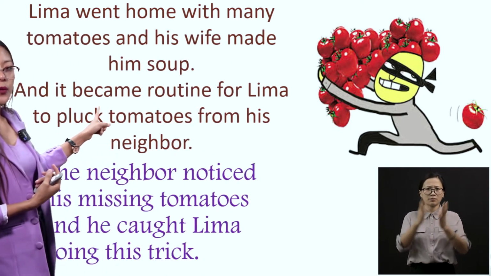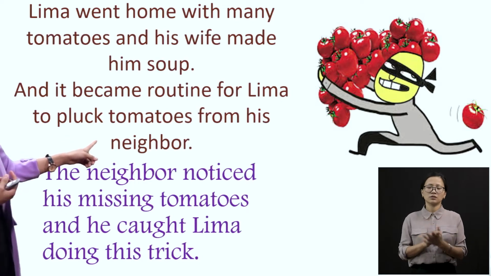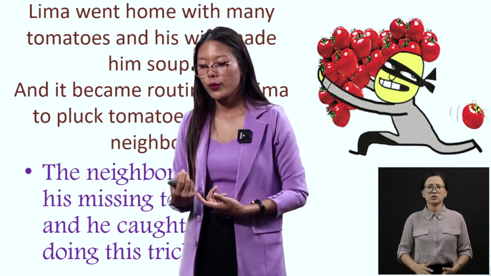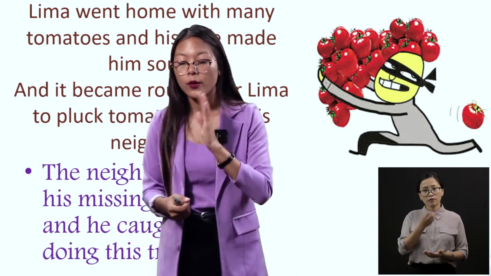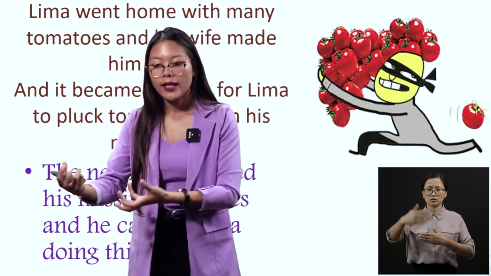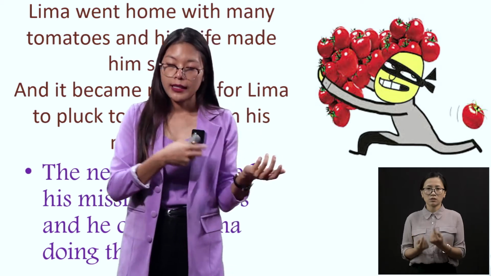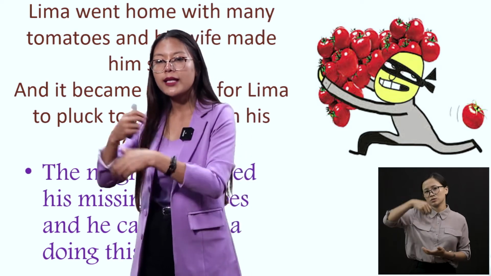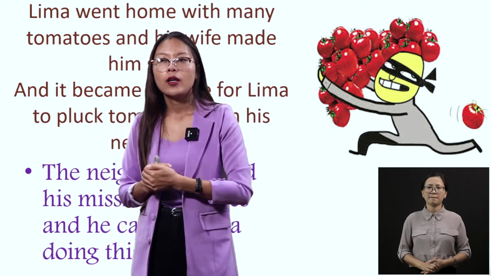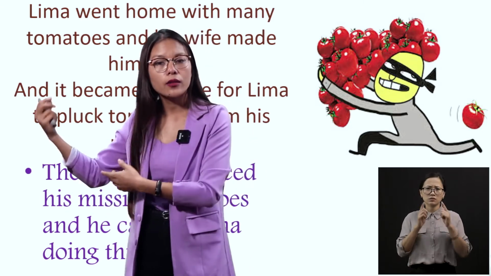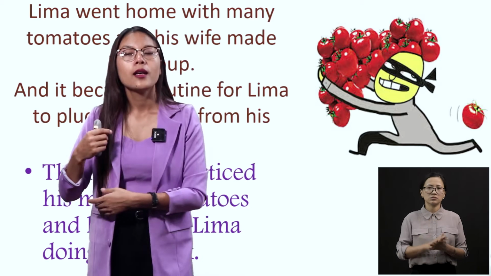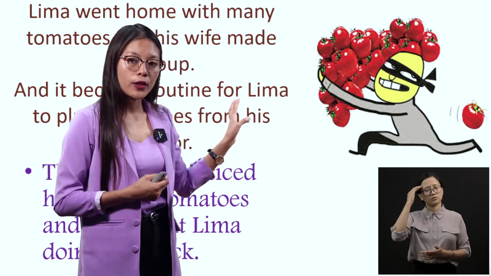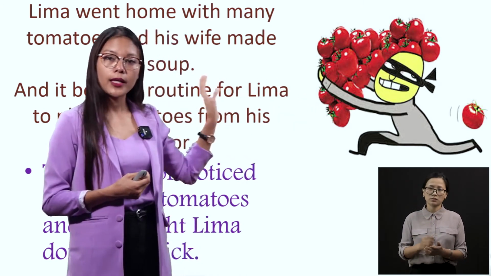So it became routine for Lima to pluck tomatoes from his neighbor. See, it became a habit. Whenever he wanted to have soup, he would just go to the neighbor's garden, whisper to the tomato plant, take some tomatoes, bring them home and make soup. That means a habit, day after day. But he is doing all this without the owner noticing, right? He is stealing in a way, because he is not letting the owner know that he is taking the tomatoes.